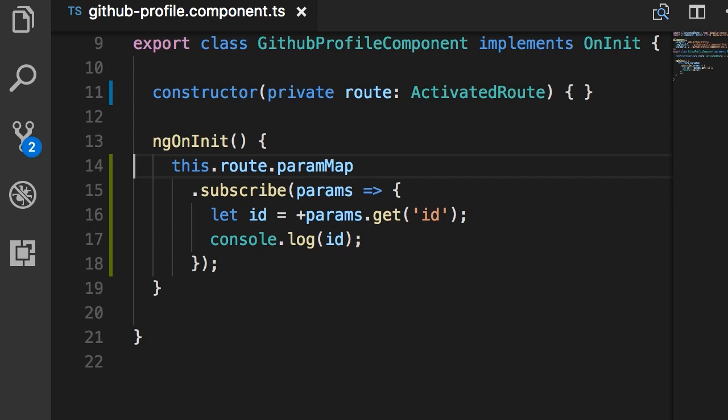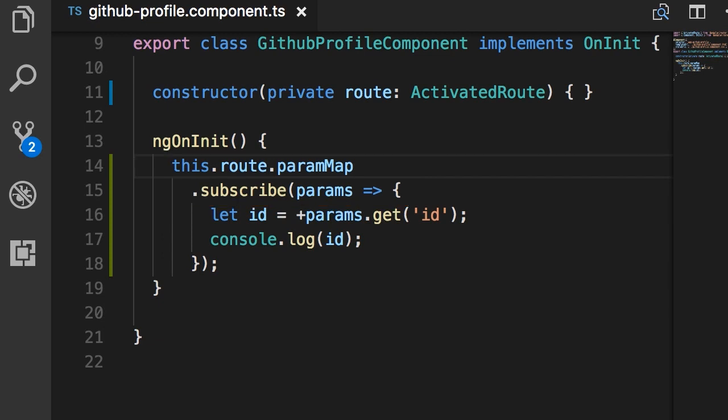Now, as a real-world example, here in GitHub profile component, we are subscribing to this paramMap observable. So GitHub profile component is an observer of this observable. Anytime there is new data in this collection, GitHub profile component will be notified. As a metaphor, think of a mailing list. When you subscribe to a mailing list on a blog, every time there is a new post, you will be notified. We have the exact same concept here. So we are subscribing to this paramMap, which is a collection of route parameters that can change over time. And every time there is a new route parameter, we'll be notified.